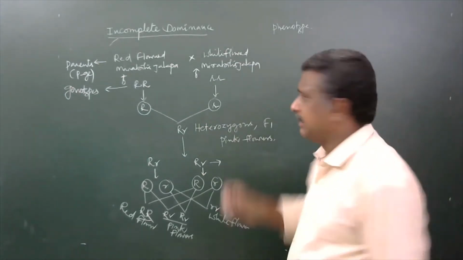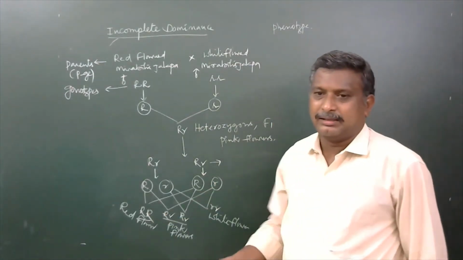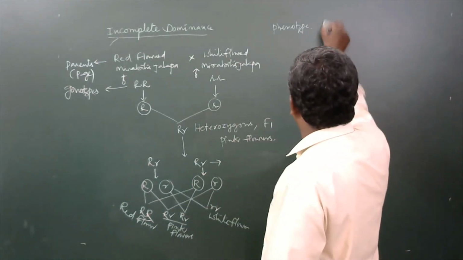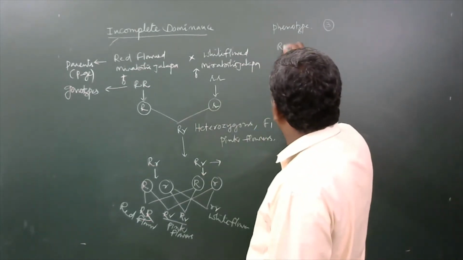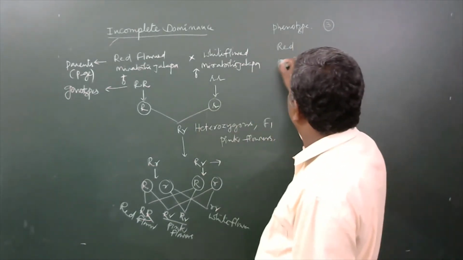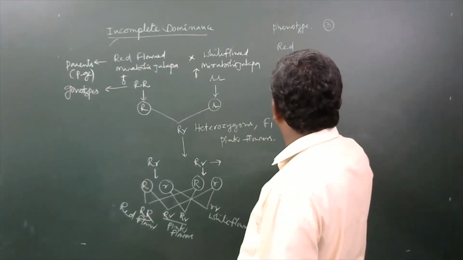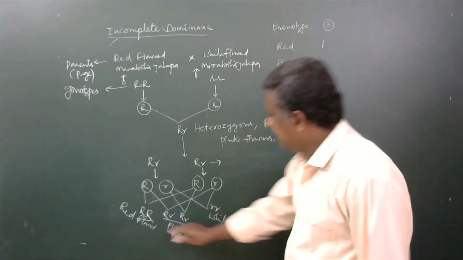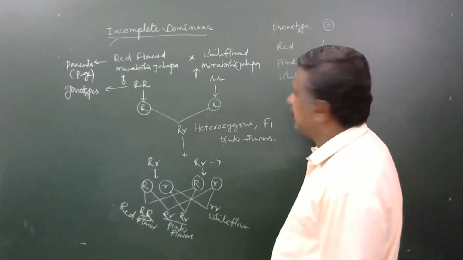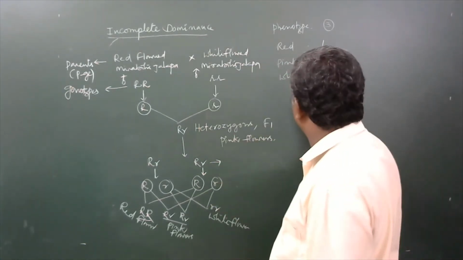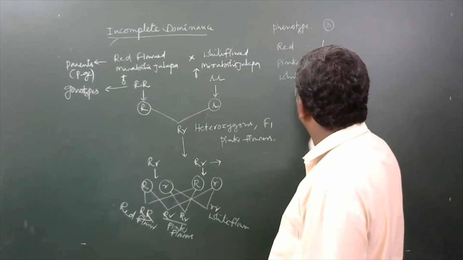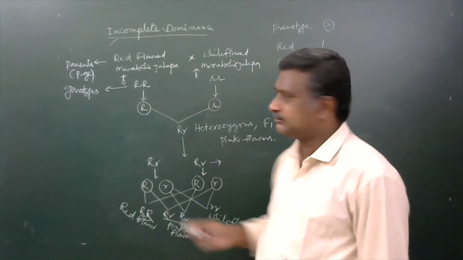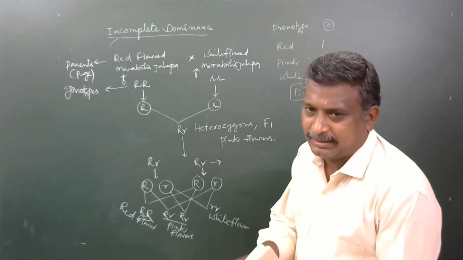Here, how many phenotypes are there? Three phenotypic forms are there. Red color flowers, pink color flowers, white color flowers. So how many phenotypes are here? Three. They are red color, pink color and white color. How many are with red? Only 1. How many are with pink? 2. How many are with white? 1. So 1 to 2 to 1 will be the phenotypic ratio of the F2 generation. Yes? Now come to the genotype.